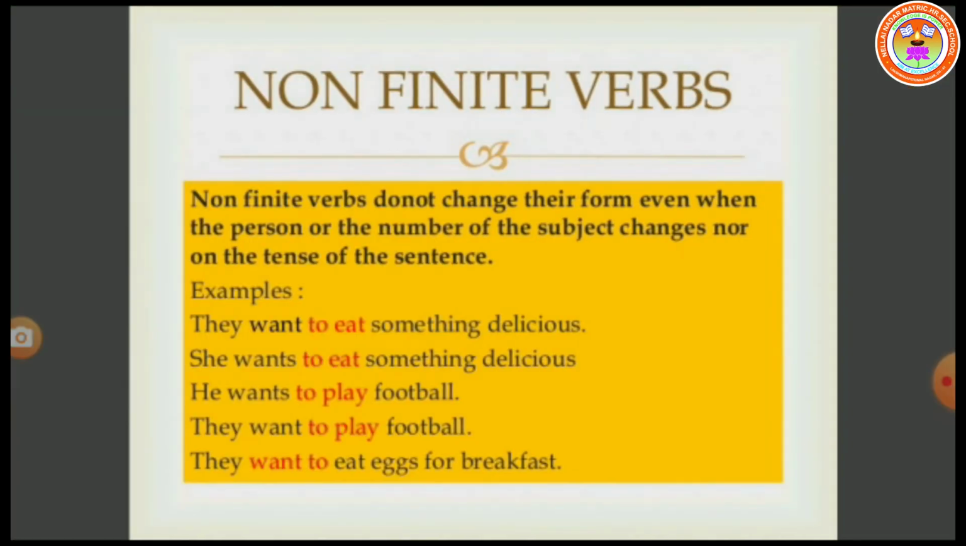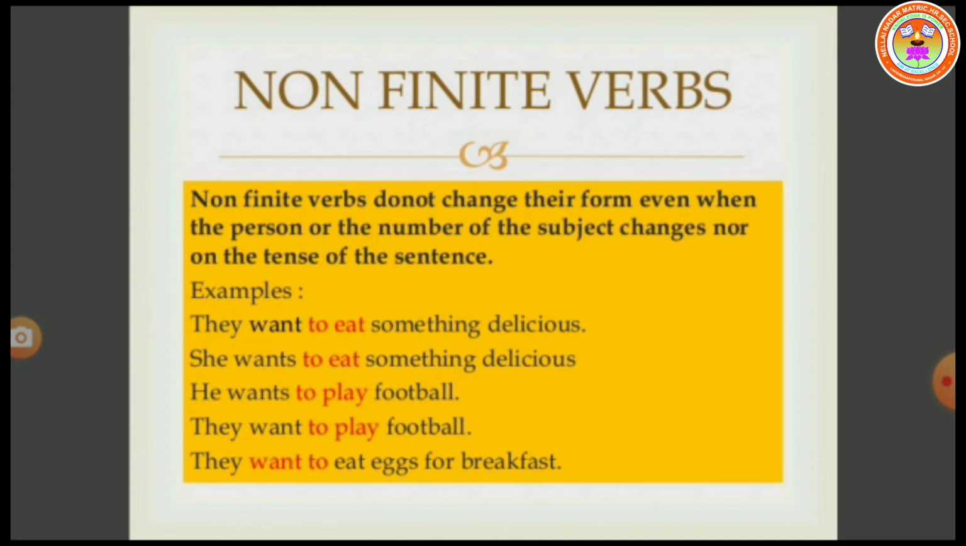Next, non-finite verbs. Non-finite verbs do not change their form even when the person or the number of the subject changes, nor on the tense of the sentence. They want to eat something delicious. She wants to eat something delicious. He wants to play football. They want to play football. They want to eat eggs for breakfast.